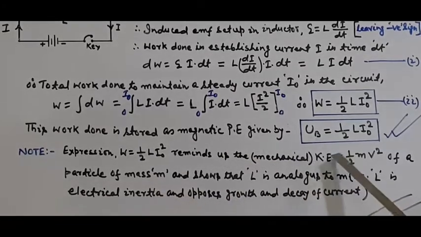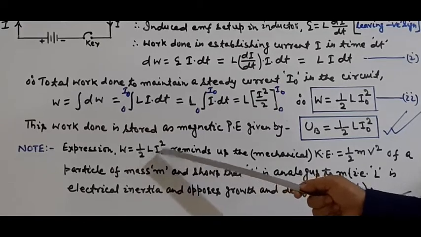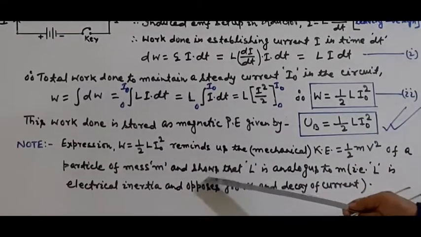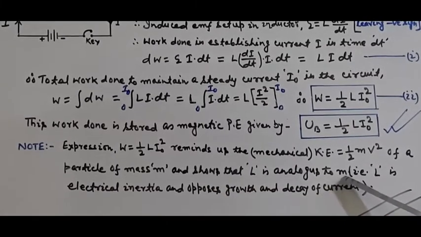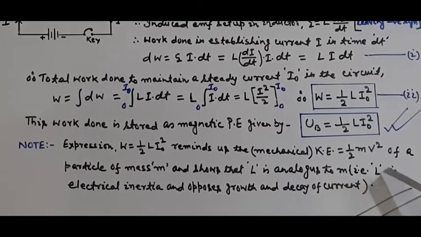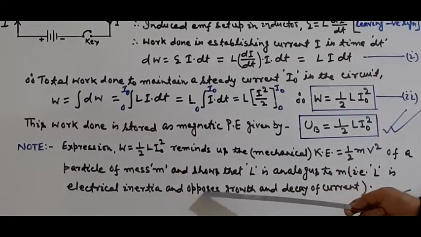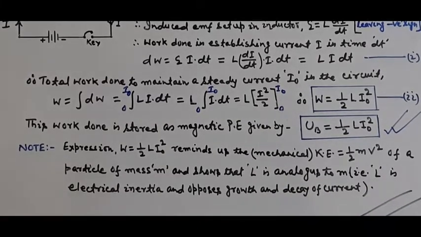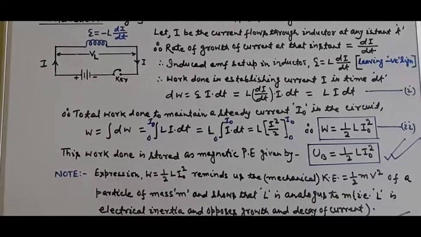When we compare both expressions, W equal to half L I naught square and kinetic energy half m v square, it shows that L is analogous to m. That is, L is electrical inertia and opposes growth and decay of current. So I hope it is clear to all of you.